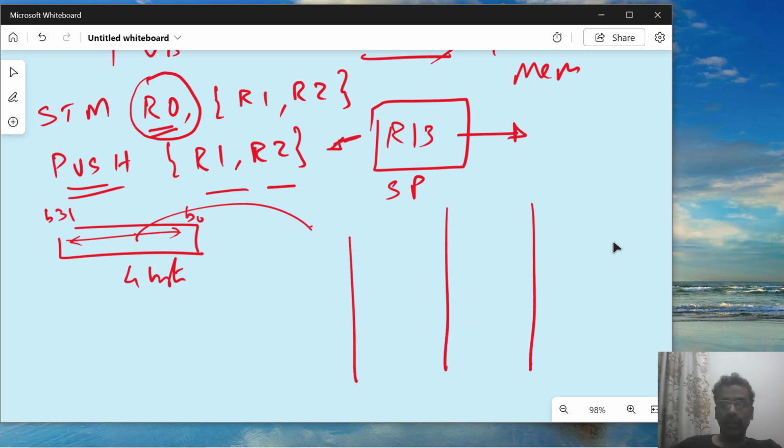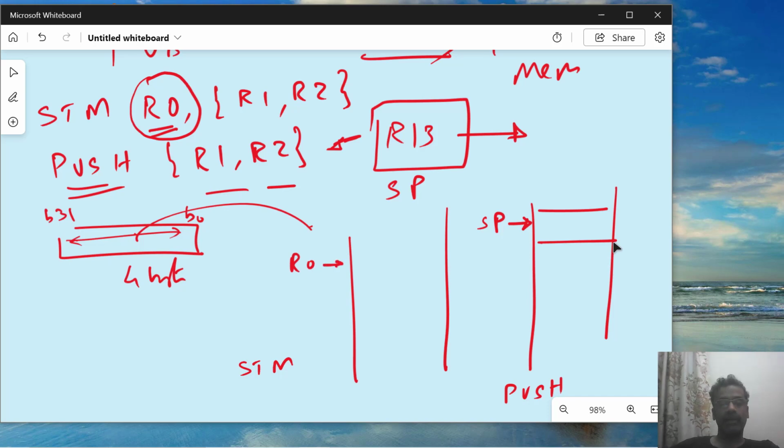Now, let us look at both cases. I am having STM here and push here. In push, I said that SP is pointing, so it is the address, whereas in STM, R0 is pointing, that means R0 is having some address which is the location. So this is very clear. You can even draw a picture and show.